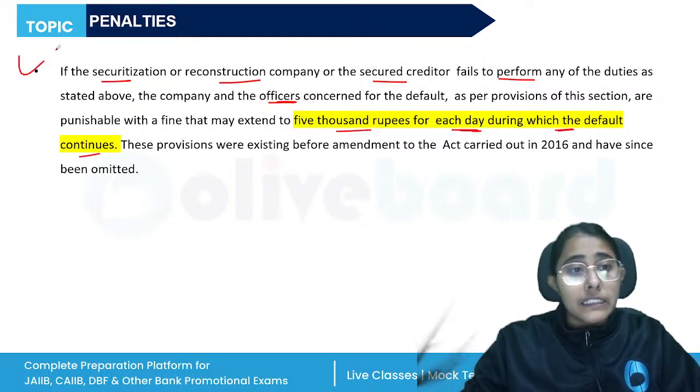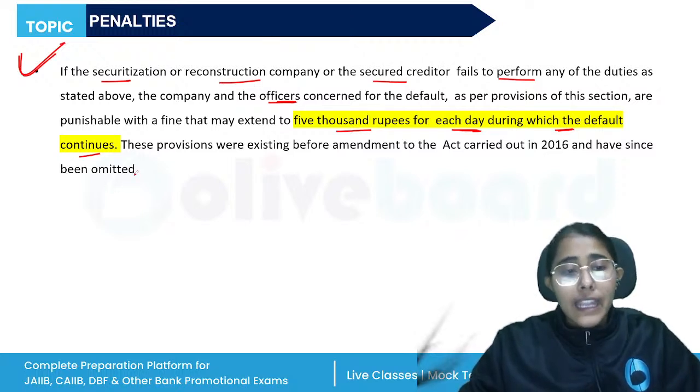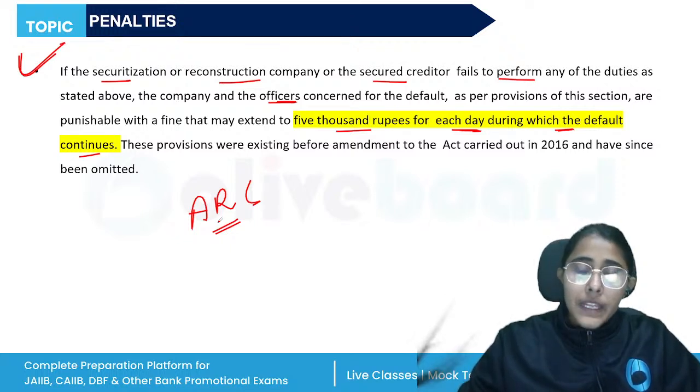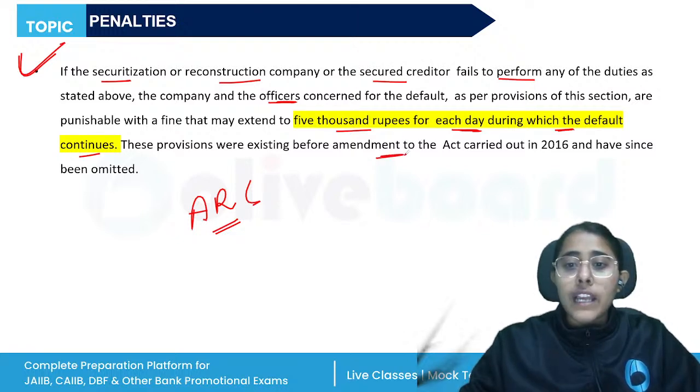So these penalties will be imposed on the officers or on the ARC that was appointed for the reconstruction purpose, or the secured creditor even. But these provisions were existing before the amendment that was carried out in 2016.